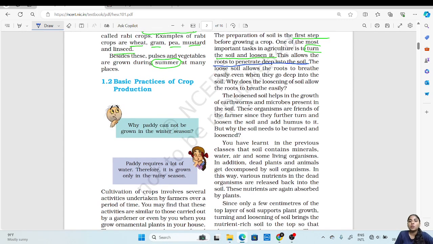Loosened soil also helps in the growth of earthworms and microbes. As we know, the earthworms are friends of a farmer. When these earthworms move through the soil, they also turn the soil and loosen it, and when they excrete their waste, they add humus to the soil, which will make the soil more fertile or rich with nutrients.